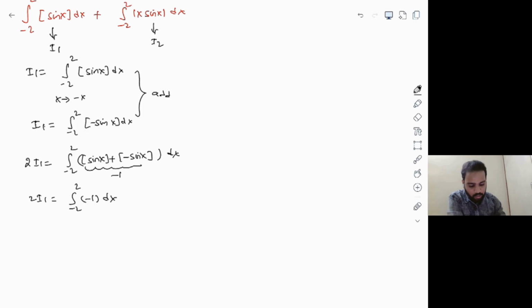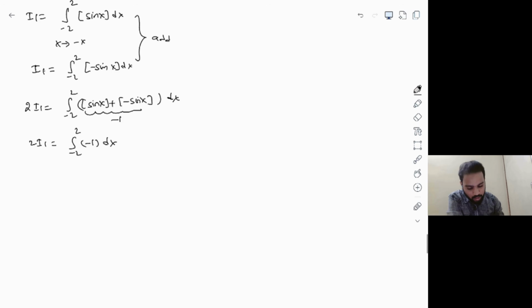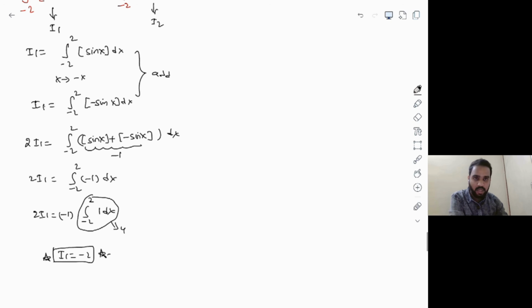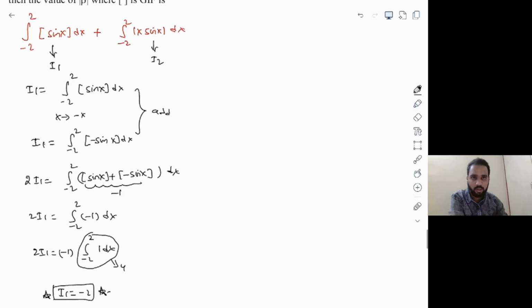This is a trick. Directly you can replace step of t plus step of minus t as minus 1 here. And that will give you directly 2 I1 is equal to minus 1 into the integral from minus 2 to 2 of dx. So if you solve this integration, you're going to get obviously 4. So 2 I1 is equal to minus 4, I1 is equal to minus 2. Okay. I hope you found this trick interesting. If you know this, I1 can be solved in a very simple way. Otherwise, you might complicate it.